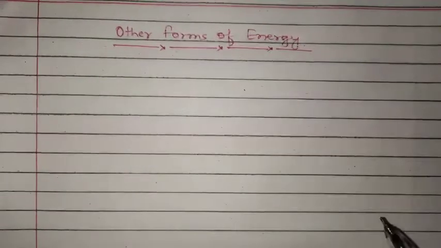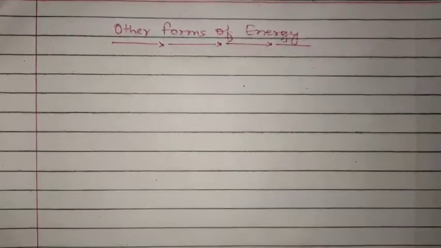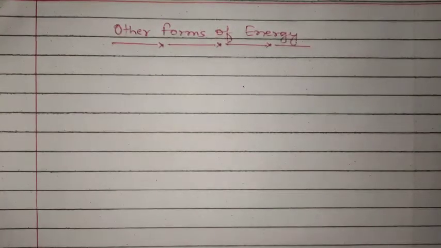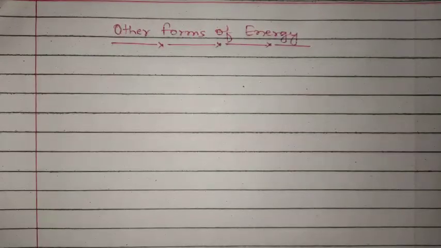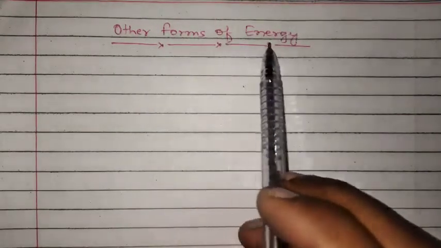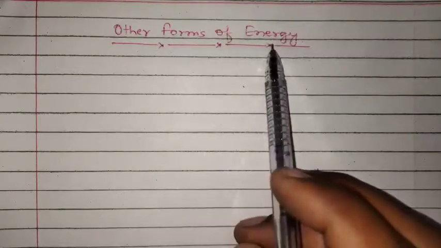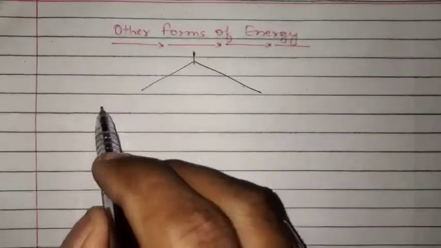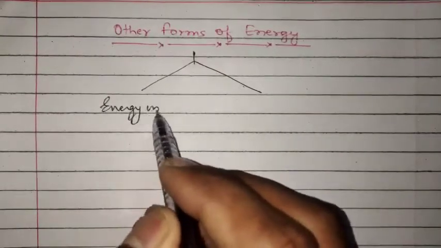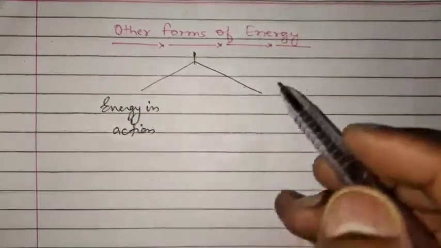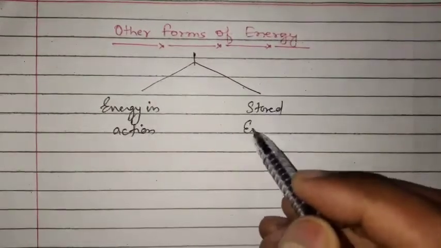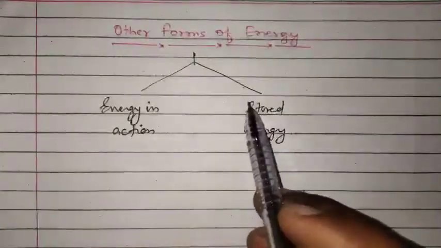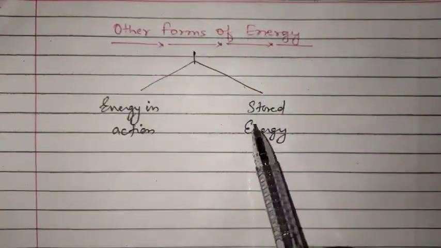Good morning students. In our previous video of class 7 physics, we have discussed energy and two main types of energy, potential energy and kinetic energy. Today we will discuss some other forms of energy. These other forms of energy are divided into two categories. First category is energy in action and the second category is stored energy. In these two categories, the remaining forms of energy are distributed.